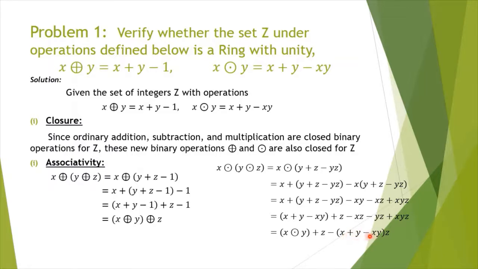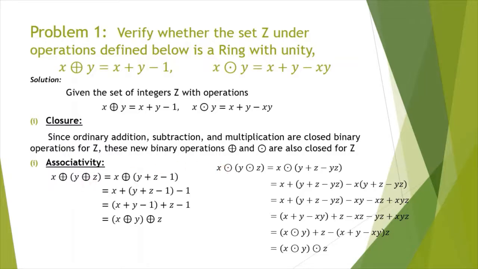So this totally represents x ⊙ y ⊙ z. So this is also x ⊙ y. So x ⊙ y plus z minus (x ⊙ y) into z, that is nothing but (x ⊙ y) ⊙ z. So we have verified the associativity law for both addition and multiplication.